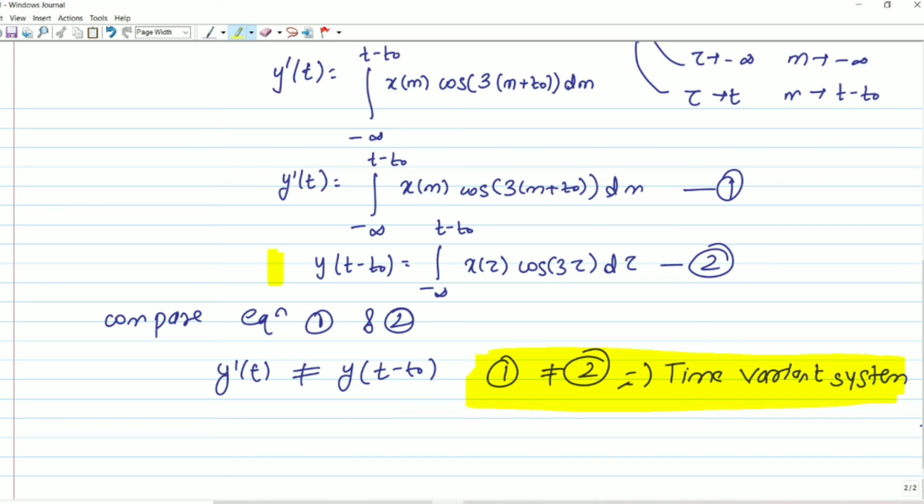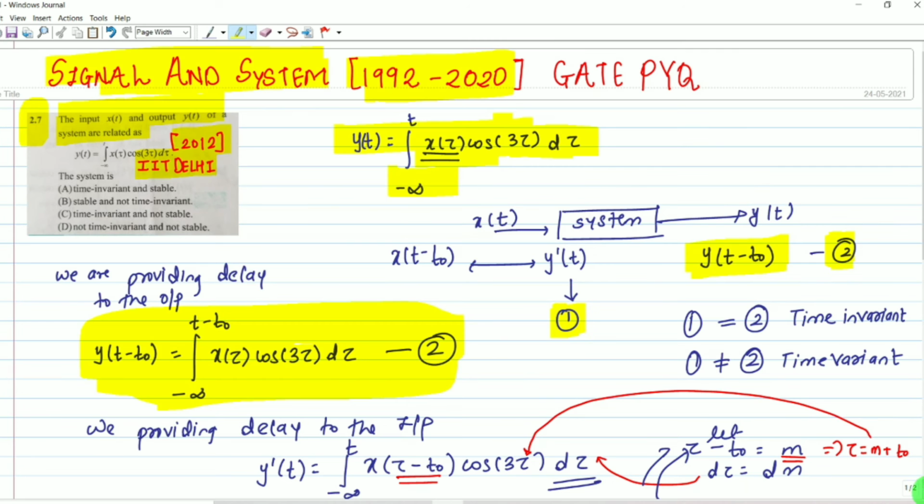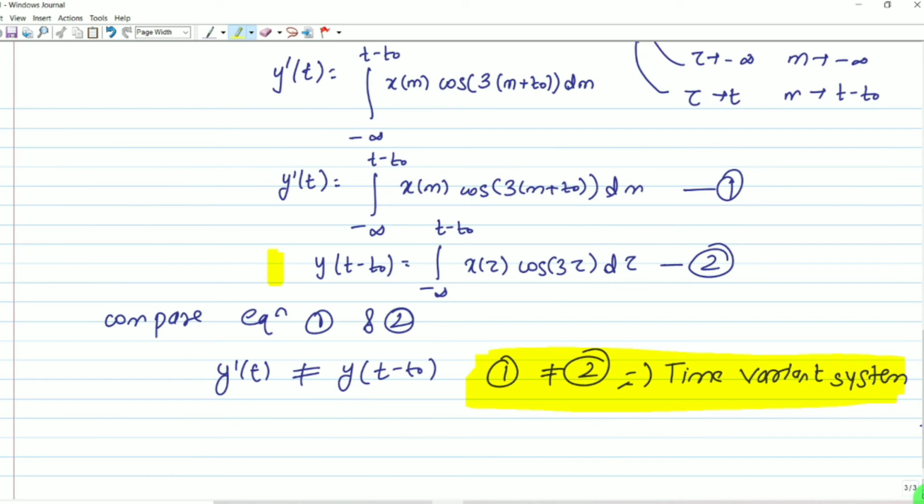For stability, next part we have to solve for its stability. We are going to use BIBO criteria. What is BIBO criteria? Let me revise it. For bounded input, we must get bounded output. Then we can say the system is stable.